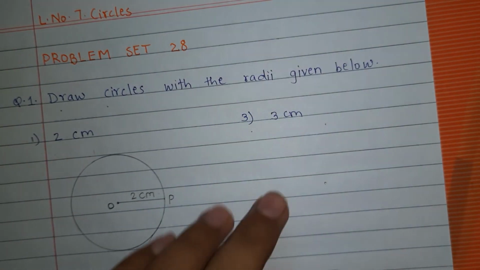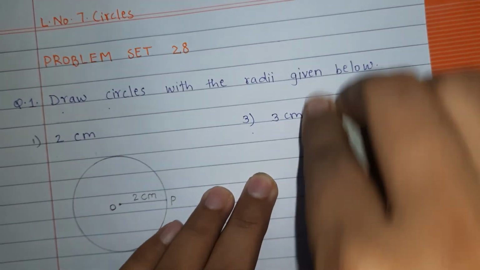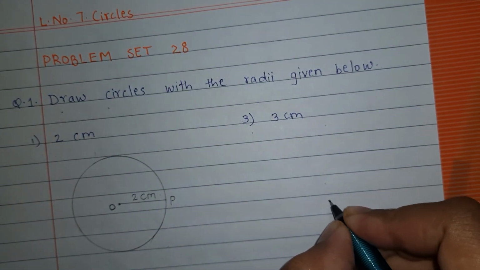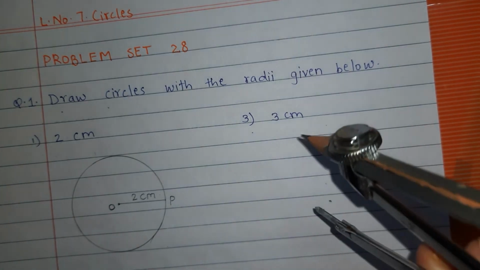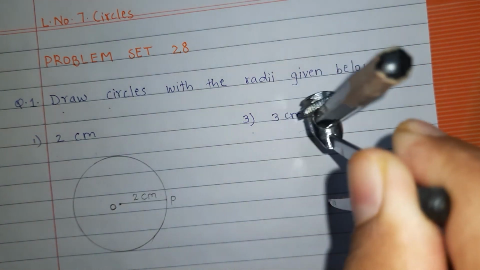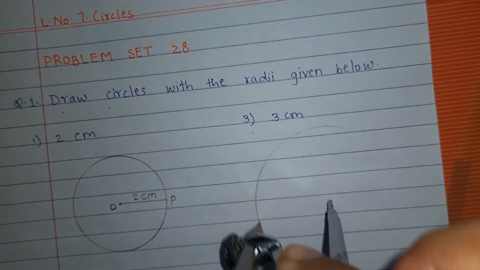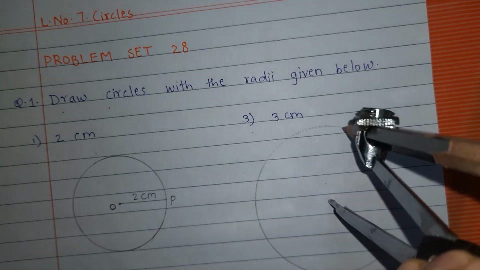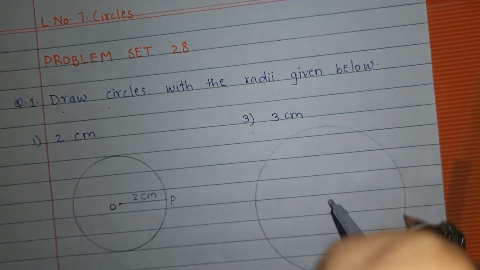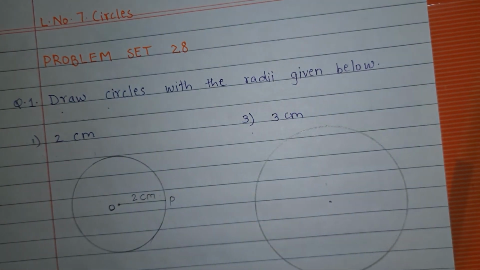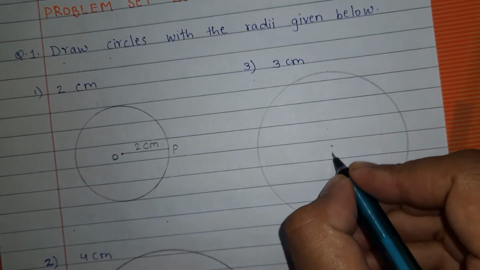Let's shift this point a little bit downside so that it does not come over 3. Suppose this is the point. Now keep the compass and draw the circle. So this is how we draw a circle of radius 3 centimeter.